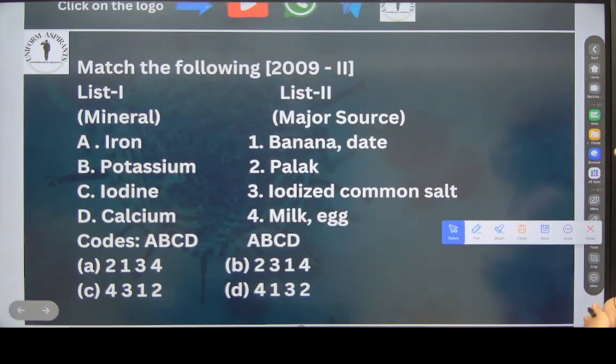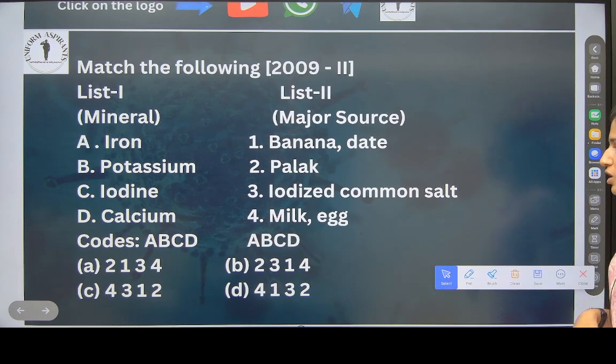Okay. See now here. Iron from calcium. See, calcium, milk and eggs. Potassium, palak. Then iron. Iron we get from what? Banana. Iodine. Iodine we get from iodized common salt. Match the following. Calcium we get from, yes, milk. So for D, there is 4.